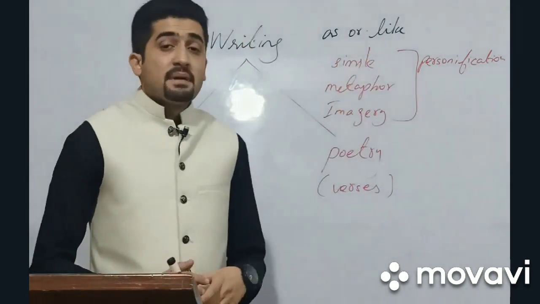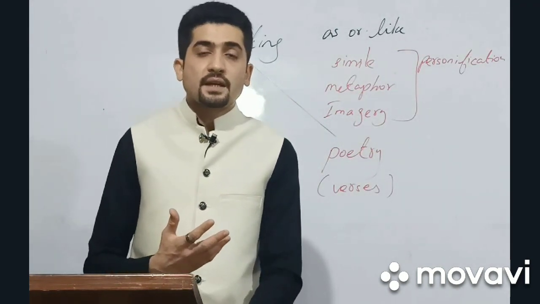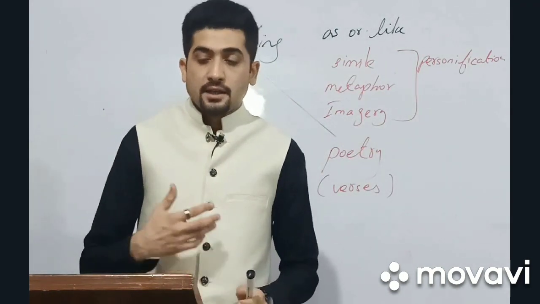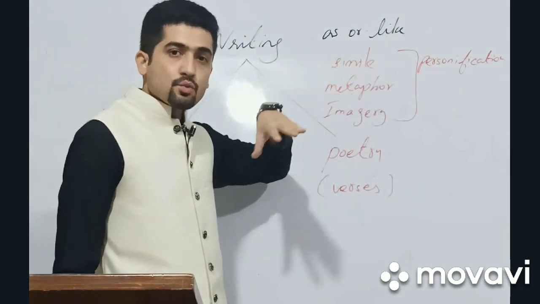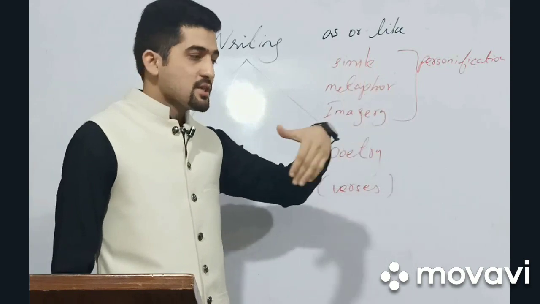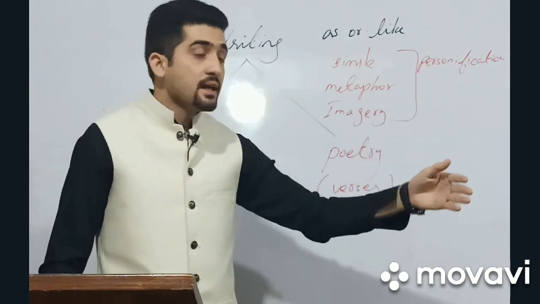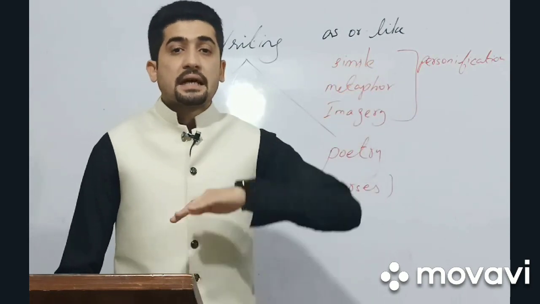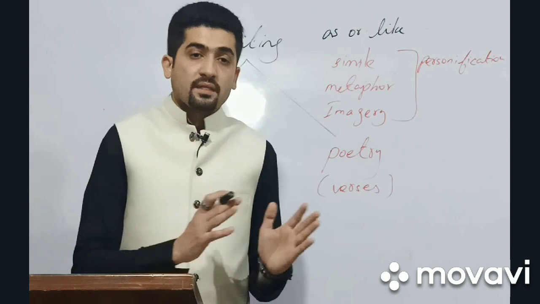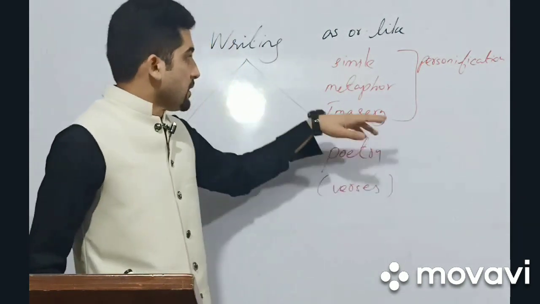And on the other hand, we have metaphor. Metaphor is just like simile, but it is a direct comparison. In short, simile is a weak comparison because we go for the source and we say that he is as brave as a lion or he is as intelligent as Einstein. But when we deal with metaphor, we directly compare one different thing to another different thing.